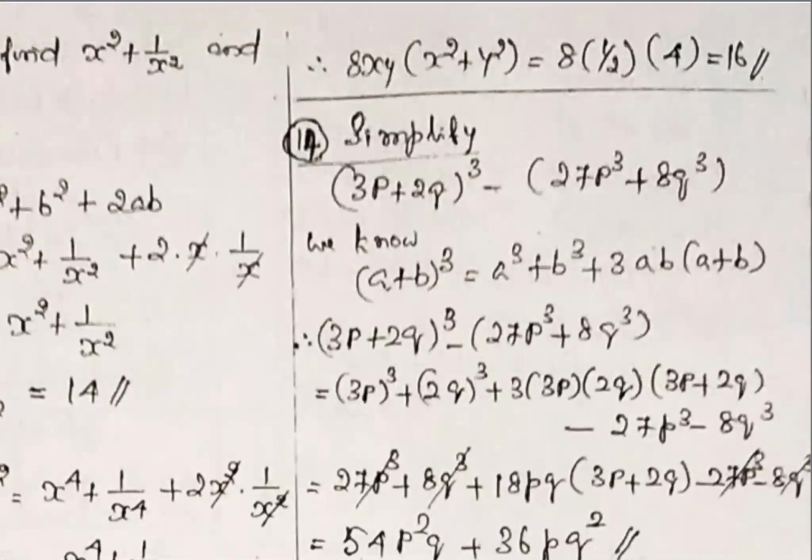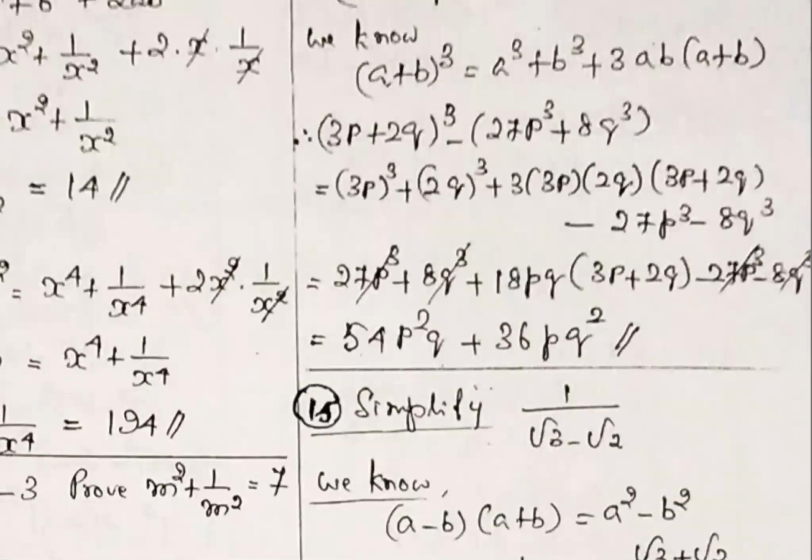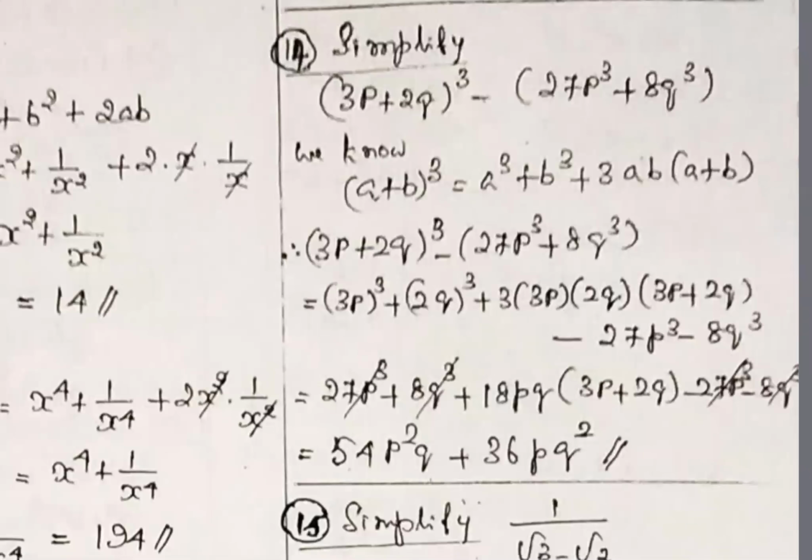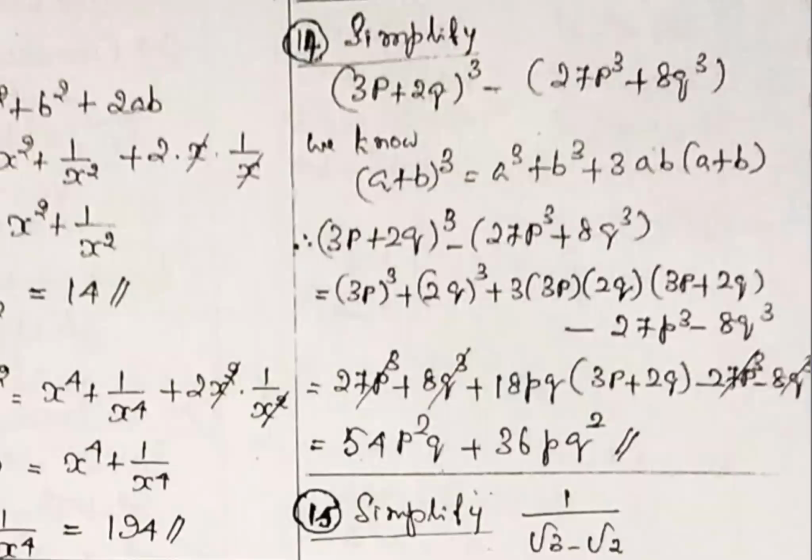All are a similar model only. The A plus B the whole square formula you have to apply. 14th problem: A plus B the whole square formula. If you are applying, it is 3p square.